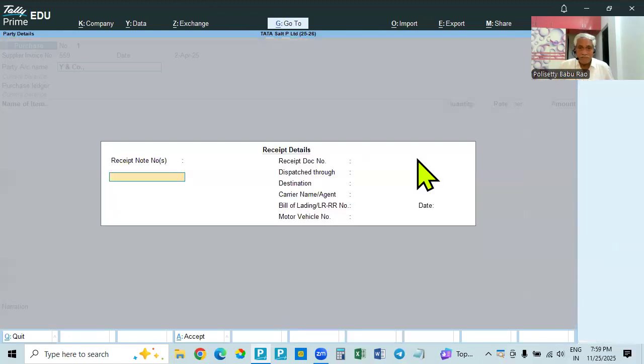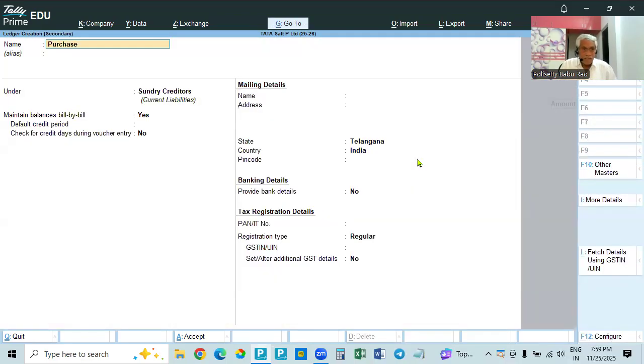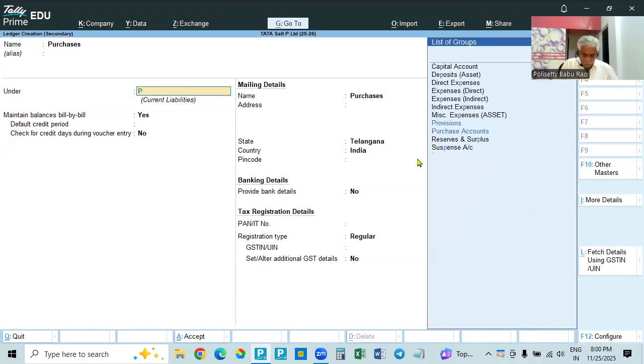Sales are the same, but when you are selling, as we are registered, we have to collect tax from anyone: regular dealer, unregistered dealer, composition dealer, even a consumer. We do not purchase from consumers. Whether you sell in our state or another state, that is CGST, SGST or IGST, we have to collect tax. Purchases come under the purchase account.